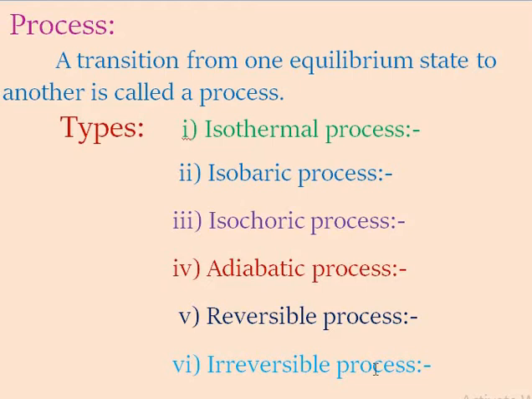According to these types of processes, their definitions are different, and first is the isothermal process. In this case, the word is separated: iso means same and thermal means temperature. Iso means same and baric means pressure, same pressure. Isochoric, same volume. Choric means volume, therefore same volume. In an adiabatic process, heat energy is constant.